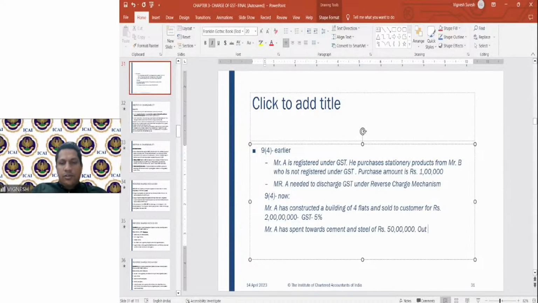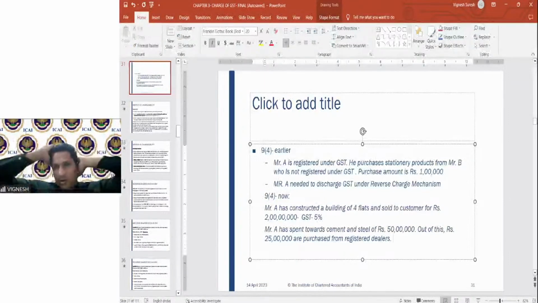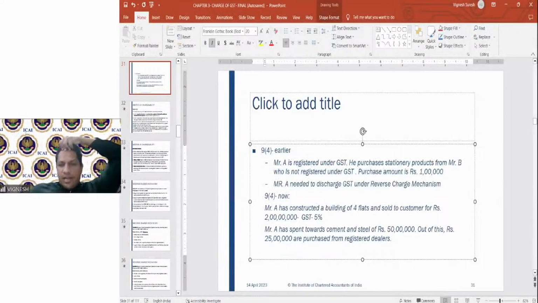Out of this, rupees 25 lakhs are purchased from registered dealers. Now let us assume here cement is the only expense. I'm not taking the others, but it's just for you to explain the concept. Now he has purchased cement and steel for 50 lakhs. Out of this, 25 lakhs is purchased from registered dealers. So what is the total expense?